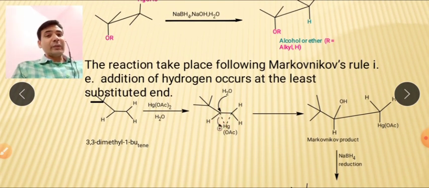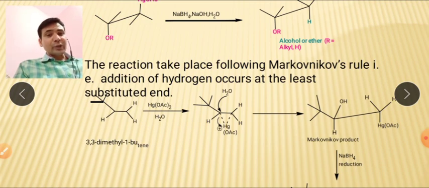So that will be the more stable carbocation, and the reaction will proceed with the more stable carbocation. It means the SN2 reaction will happen at the more substituted position, because that will form the more stable carbocation.